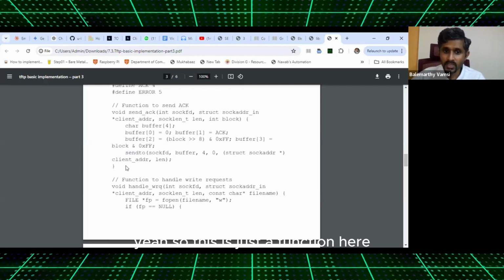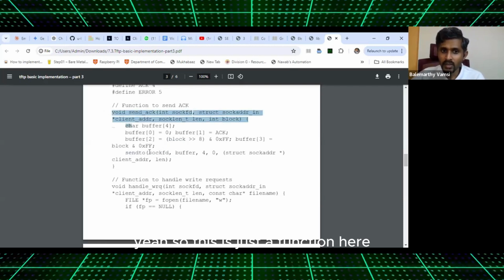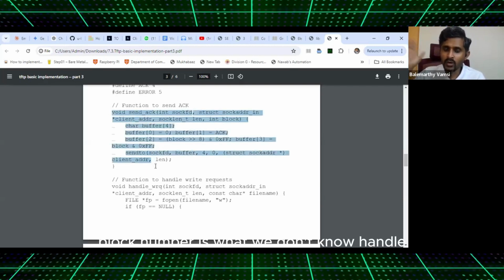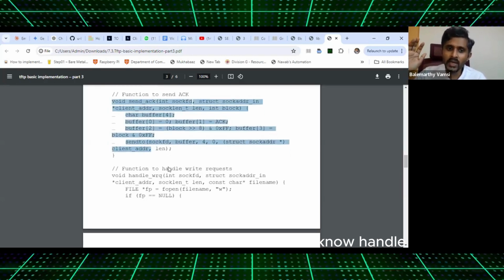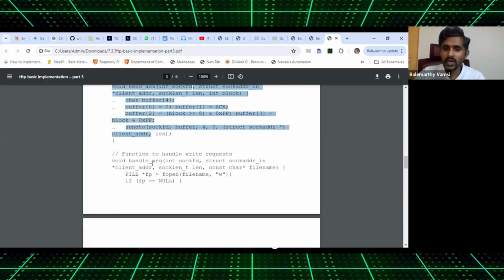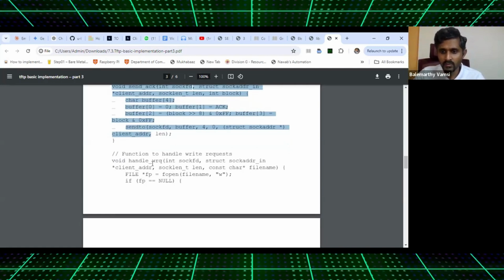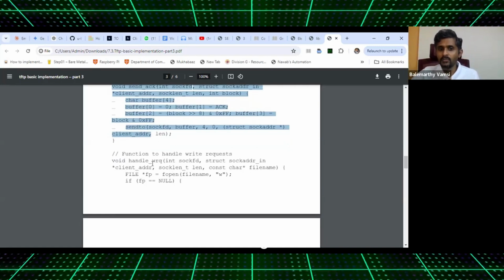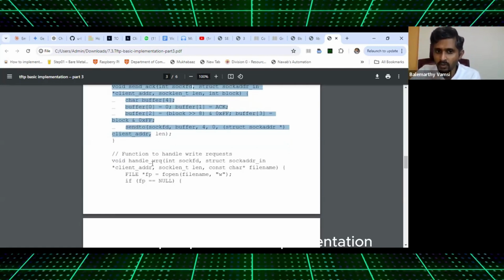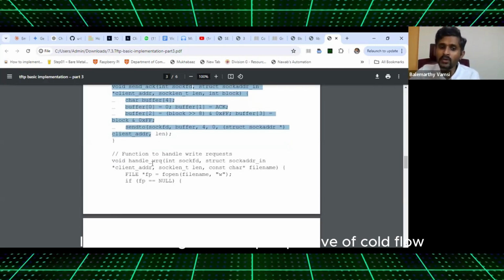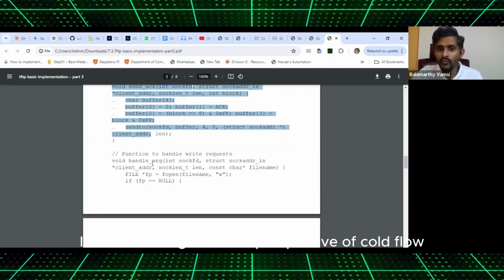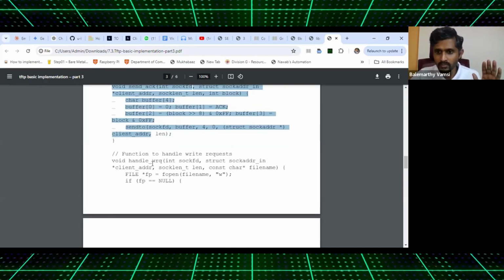Yeah. So this is just a function. Here, block number is what we don't know. Handle write request will call this function. I am talking from the perspective of implementation. I am not talking from the perspective of code flow. I hope you got it.